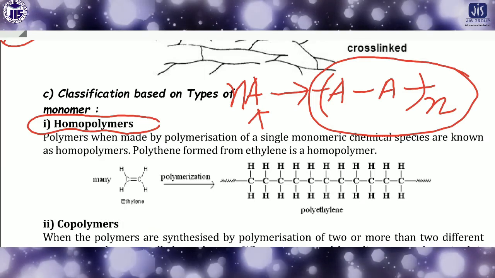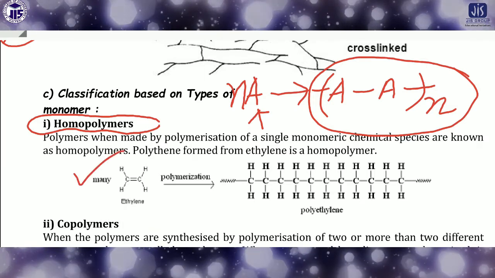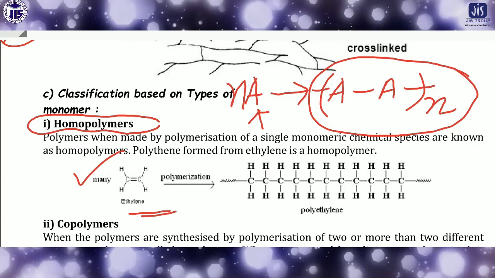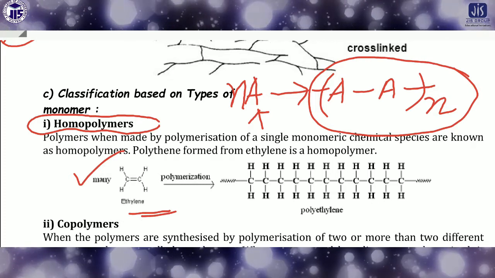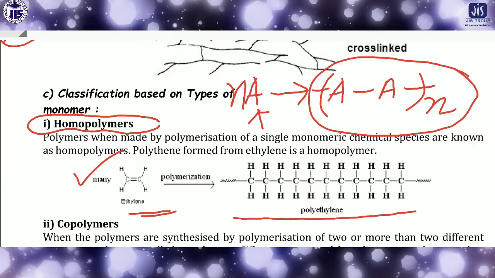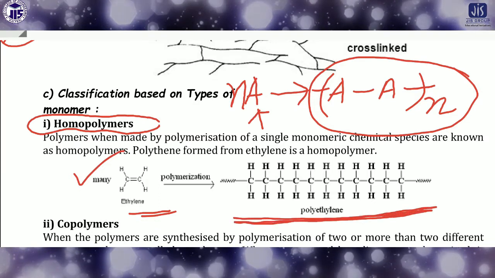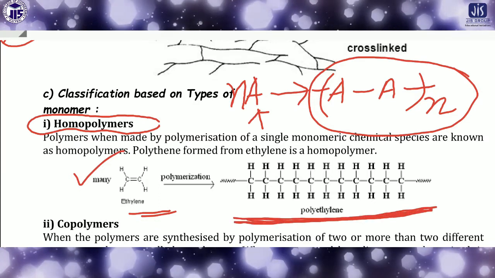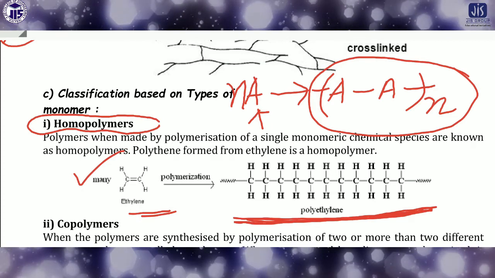For example, if you think about the ethylene, look here, if you form the polyethylene, there will be a repetition of the ethylene again and again, then this is called the polyethylene. So in this way you can get the polyethylene.